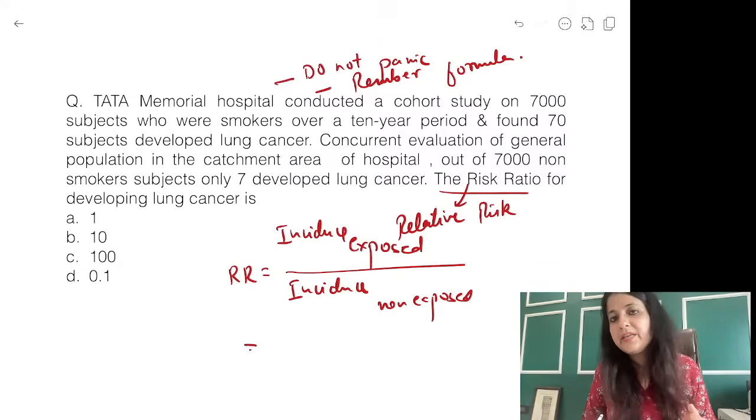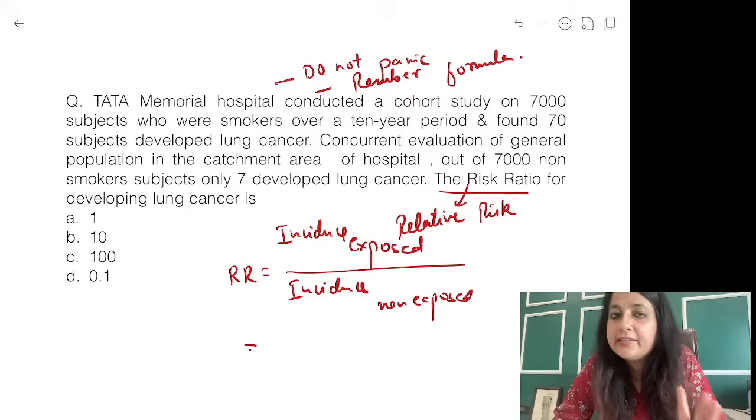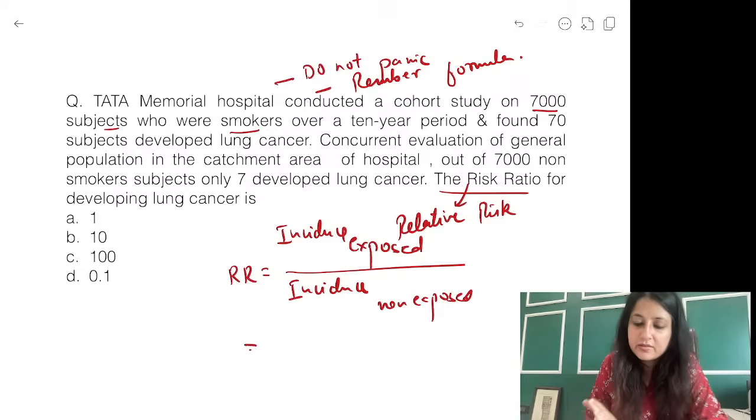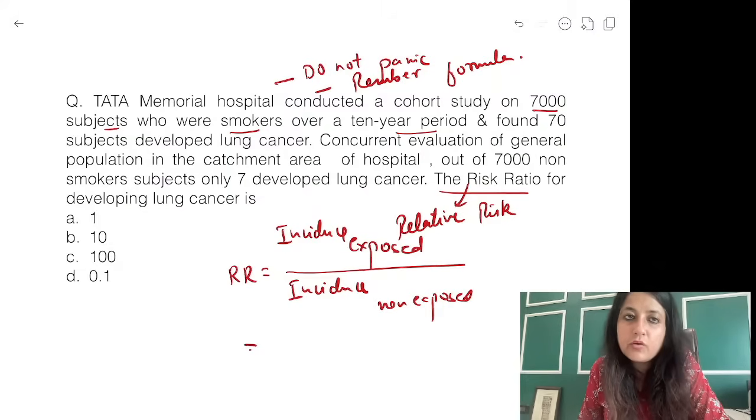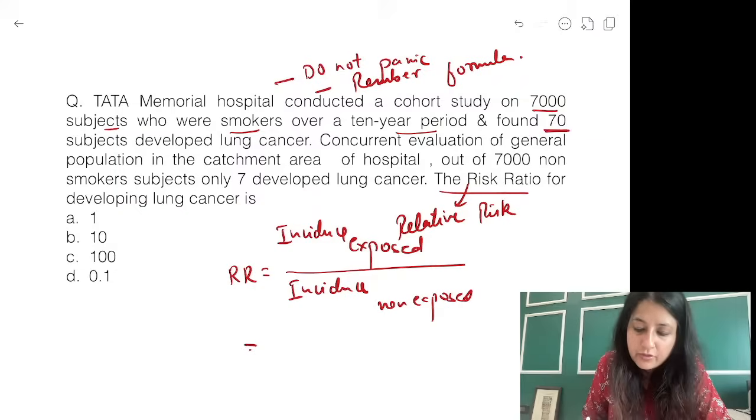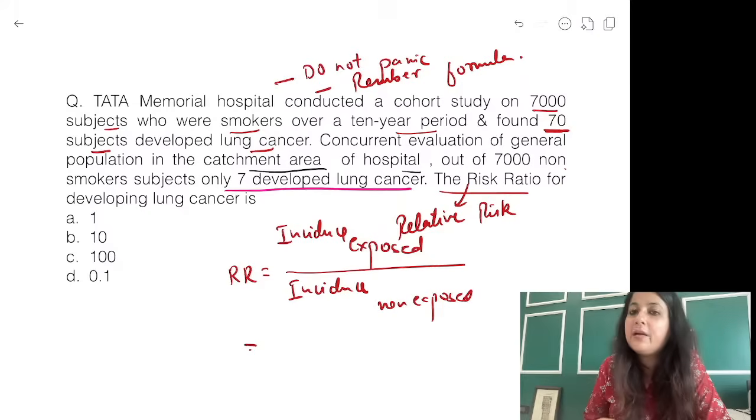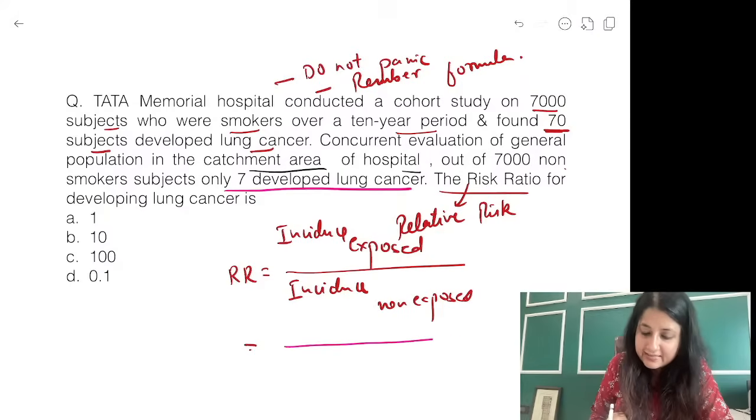Tata Memorial Hospital, or any hospital, conducted a cohort study on 7,000 subjects who were smokers over a 10-year period. That means how many are smokers? 7,000, and found 70 subjects developed lung cancer. Concurrent evaluation was done from the general population in the catchment area of the hospital. Out of 7,000 non-smokers, only 7 developed lung cancer. So what is the incidence among exposed?